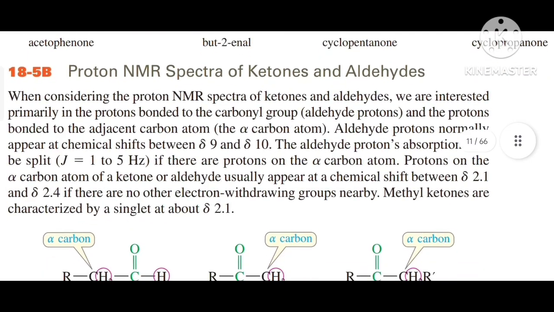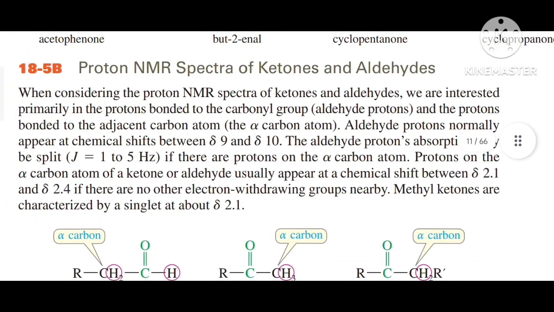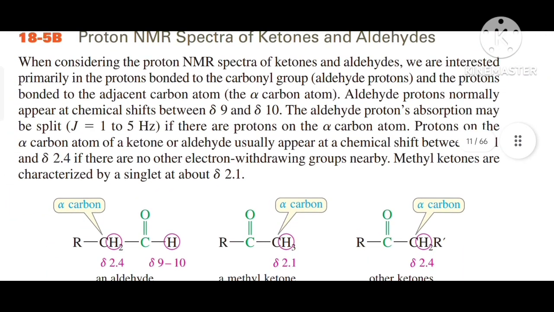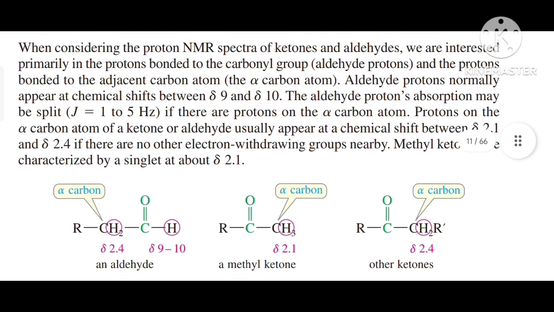Now we will read the proton NMR spectra of ketones and aldehydes. When considering the proton NMR spectra of ketones and aldehydes, we are interested primarily in the proton bonded to the carbonyl group, the aldehyde proton, and the protons bonded to the adjacent carbon atom, that is the alpha carbon atom. Aldehyde protons normally appear at chemical shifts between delta 9 and delta 10.